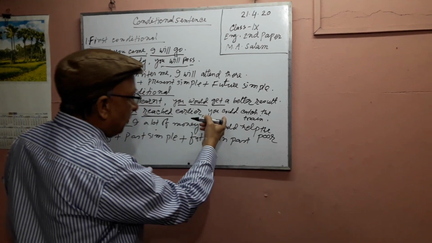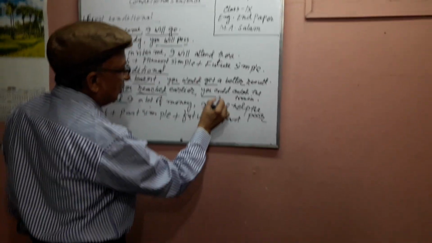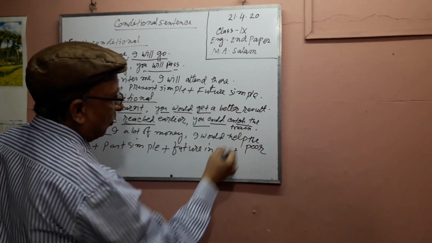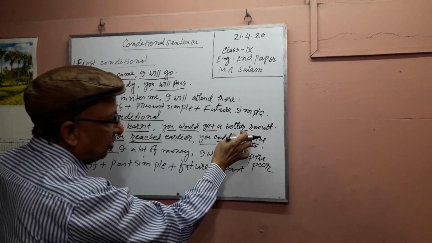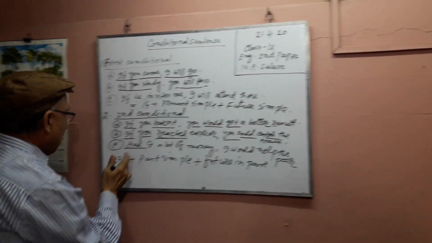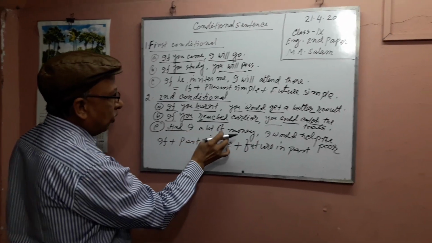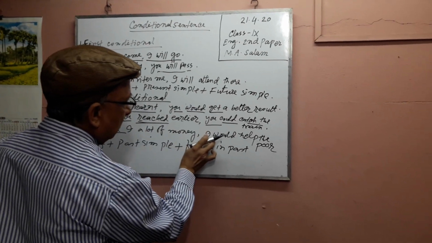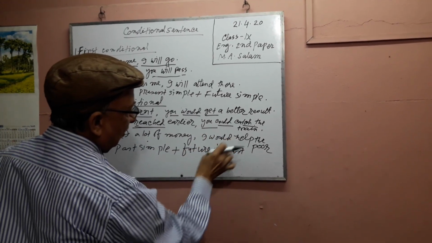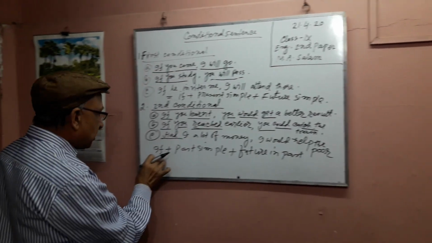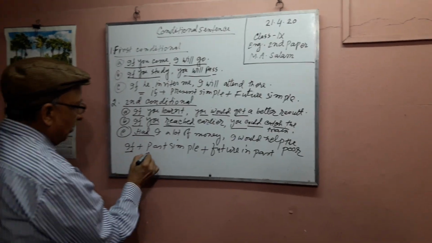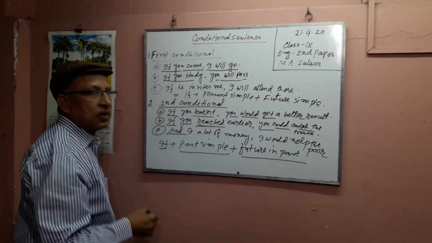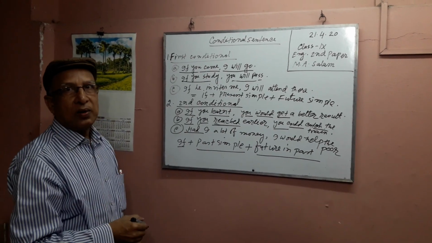Next is the result part: subject plus would, could, might, then the present form of the verb. Here the present form of the verb is used. And C number: had I a lot of money, this is past indefinite tense, then subject plus would plus the present form of the verb. The structure is if plus past simple and future in the past. This is the second conditional.